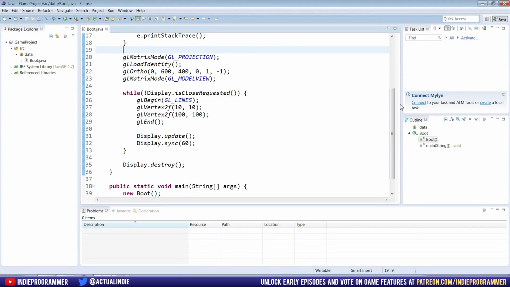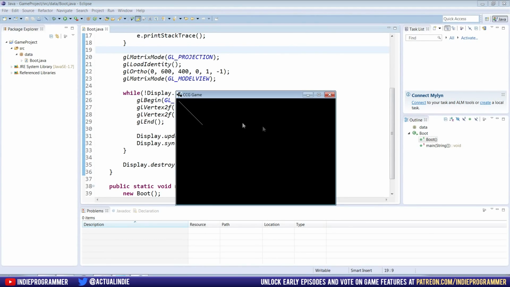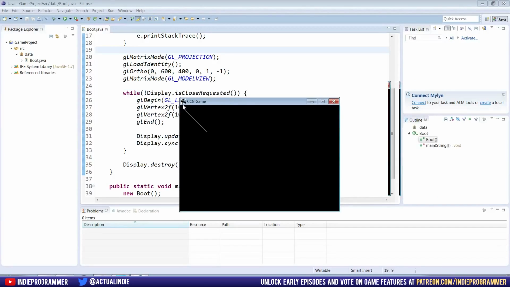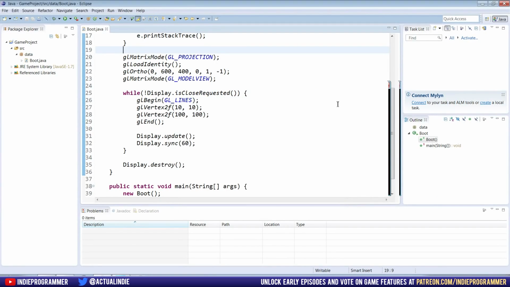Hey guys, what's up? It's Brian from Cross Coast Gaming with our Java tutorial, and the last time we kept the window open and drew a line on the screen, and this time, instead of just a line, we're going to make a quad, or a rectangle, or a square. Once we learn this, that's pretty much all we're going to use for our game, because you can overlap textures onto the quads. So for our tile-based game, we can draw the entire map and the enemies and the towers. It's all based on squares.